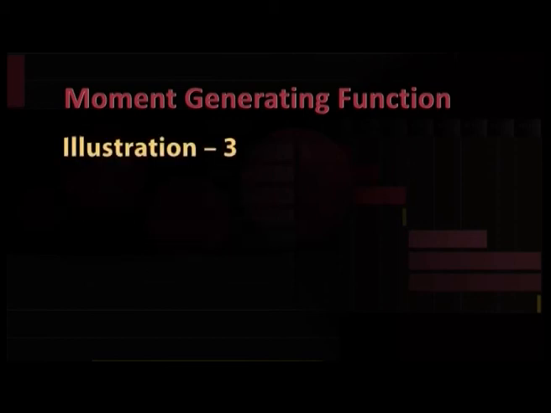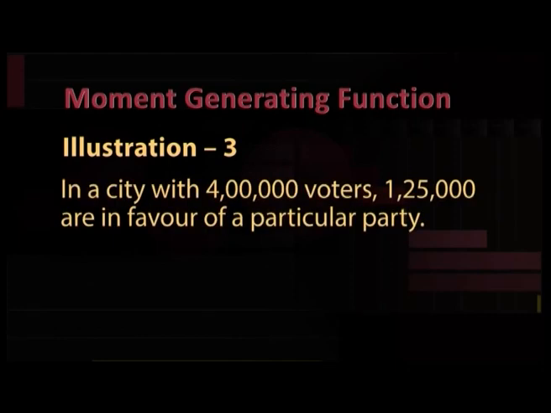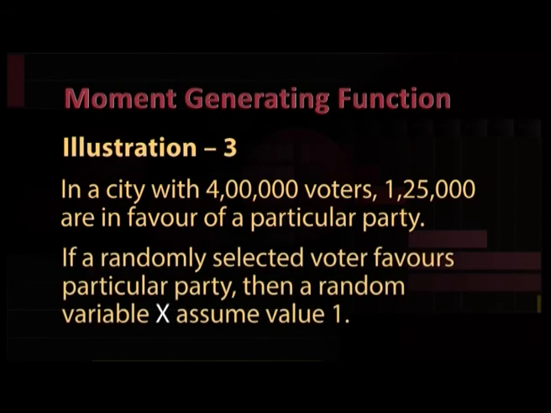Let us take another illustration. In a city with 4 lakh voters, 1,25,000 are in favor of a particular party. If a randomly selected voter prefers a particular party, then a random variable x assumes value 1.